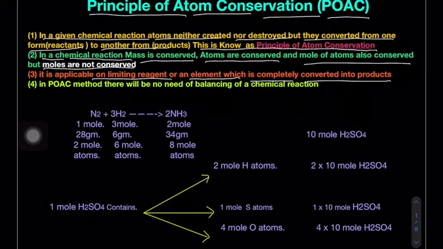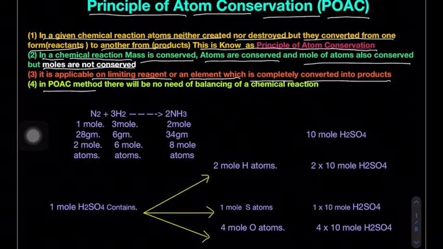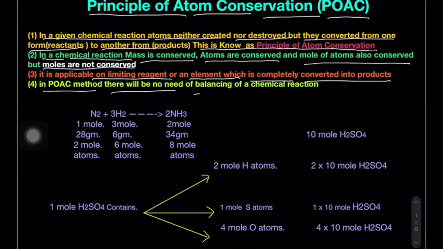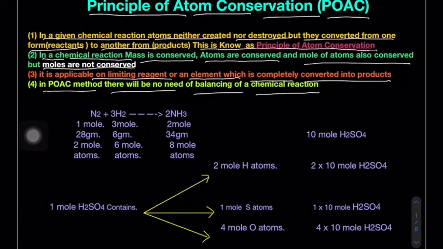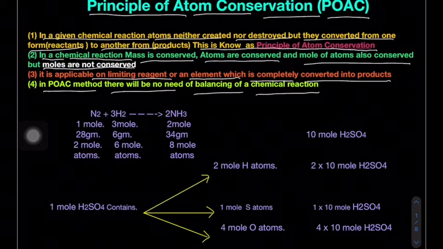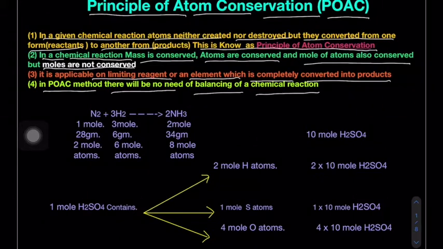Okay. Now, in the POAC method, there will be no need for balancing of a chemical reaction. This is a very important one. Suppose we have simple reactions and complex reactions. Simple reactions are very easy to balance, but a complex reaction is very difficult to balance. So if it is not balanced, how can we correlate the number of moles of reactants and the number of moles of products?